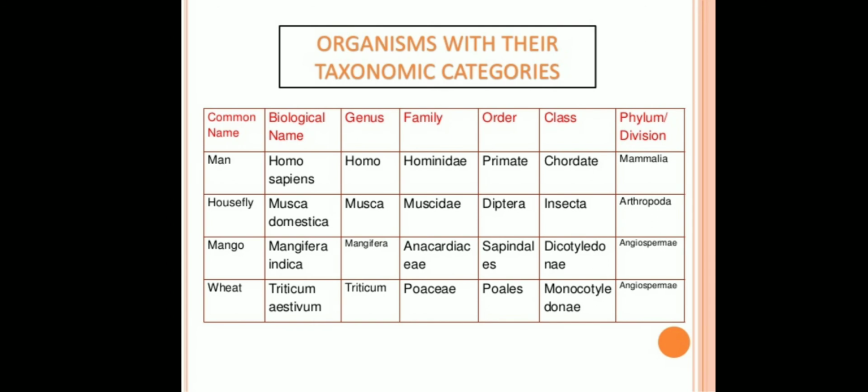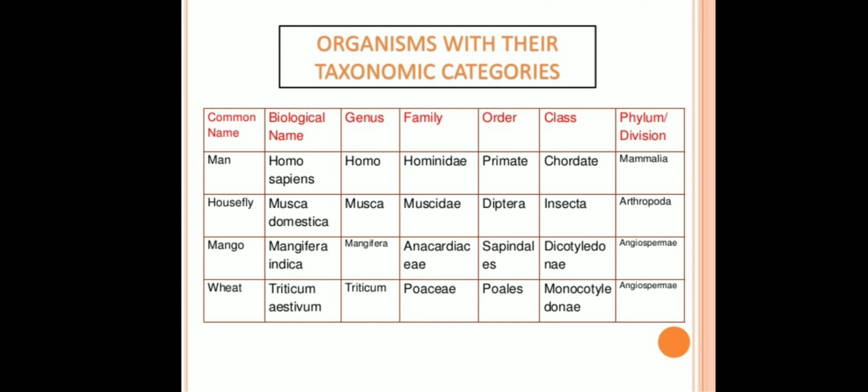Here is a table that shows organisms with their taxonomic categories. There are various columns which comprise common name, biological name, genus, family, order, class and phylum or division. I'll read it out for man.